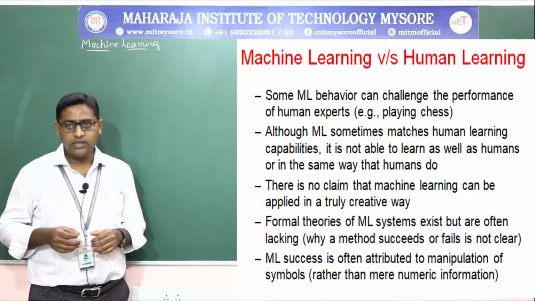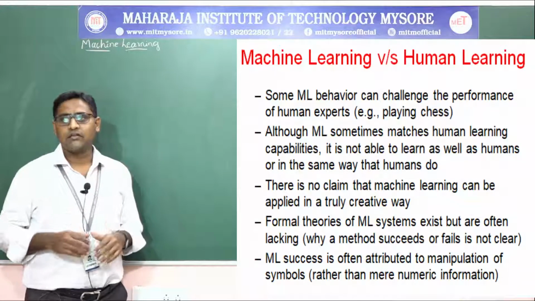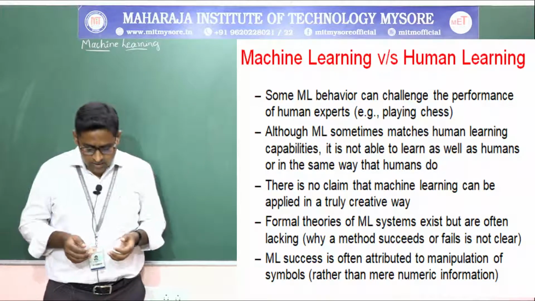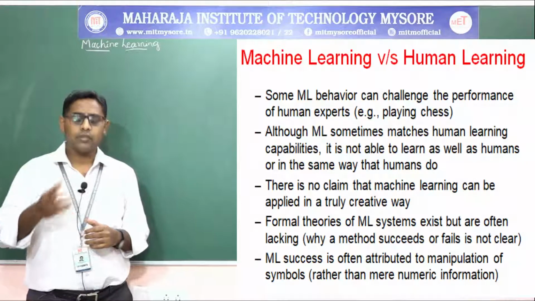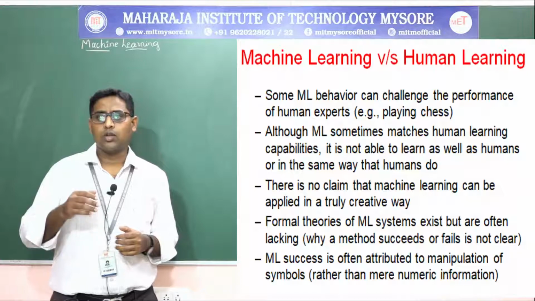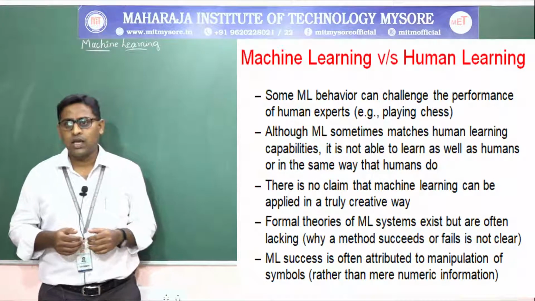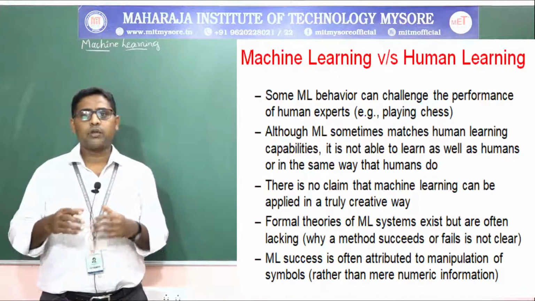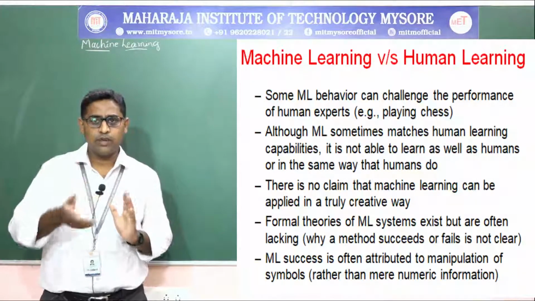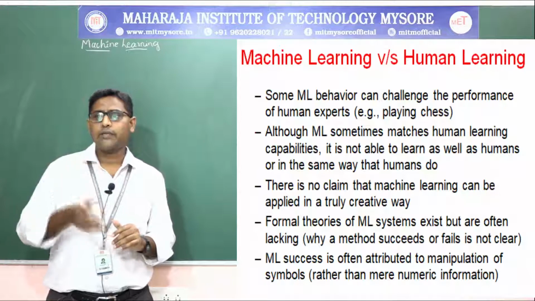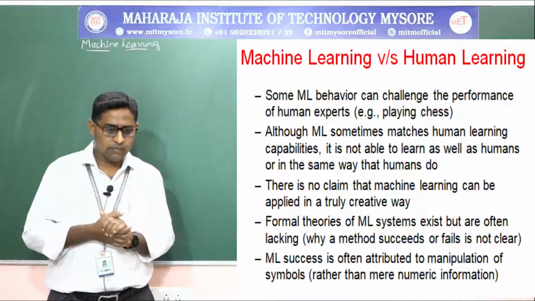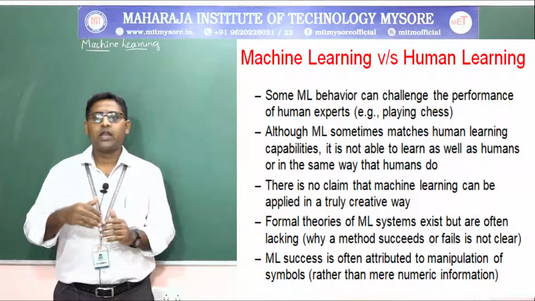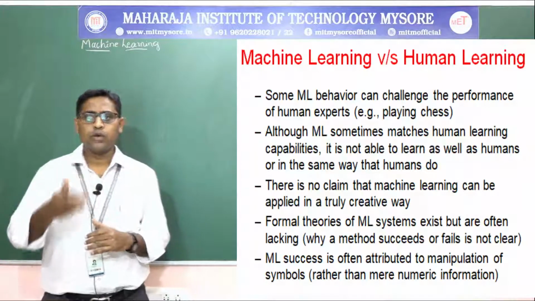Now the next point is machine learning versus human learning. Some machine learning can challenge the performance of human experts, for example in playing chess. A human expert might be very good at playing chess, but machine learning behavior can be very good compared to human experts.